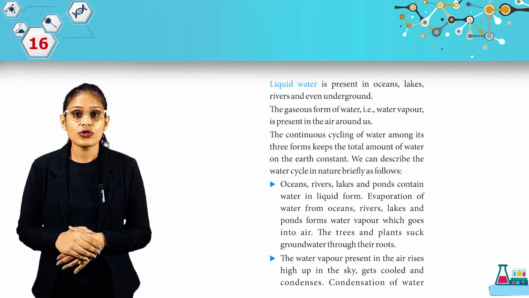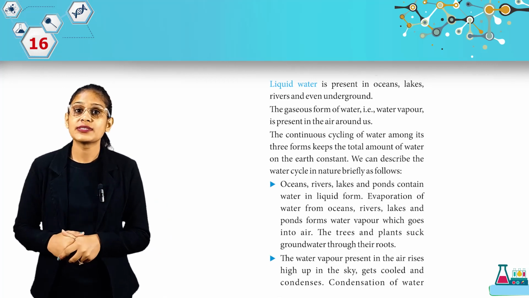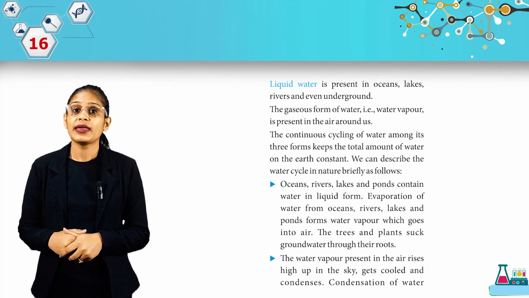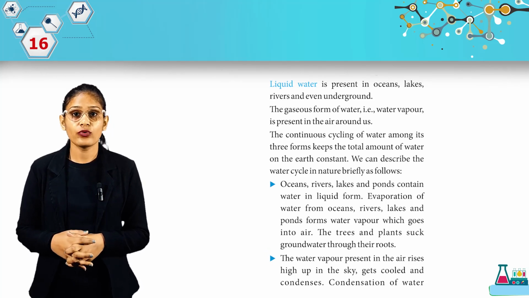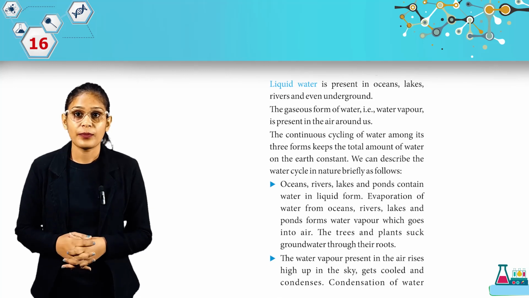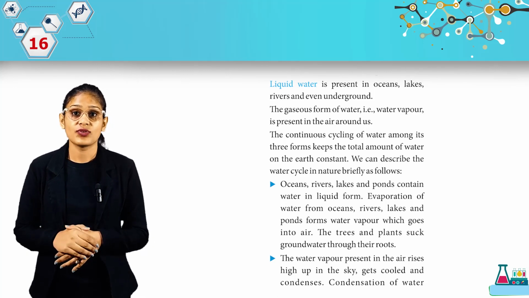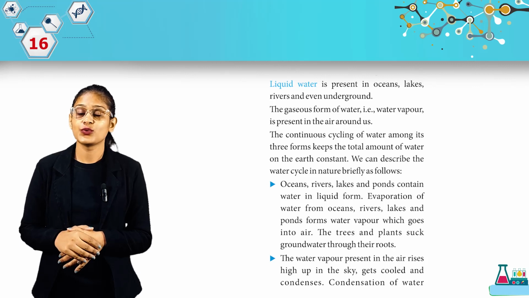Look here. Oceans, rivers, lakes and ponds contain water in liquid form. Evaporation of water from oceans, rivers, lakes and ponds forms water vapor which goes into air. The trees and plants suck groundwater through their roots.